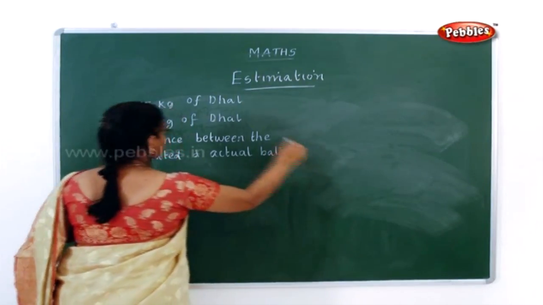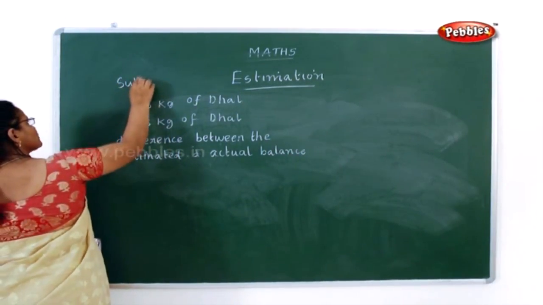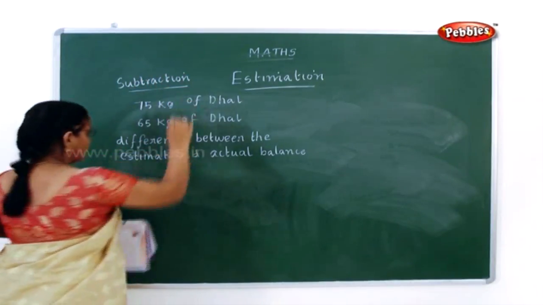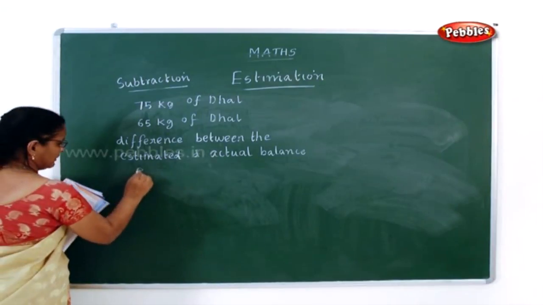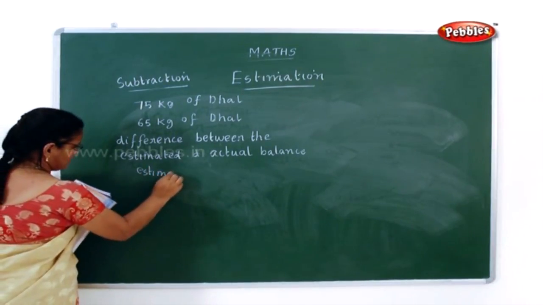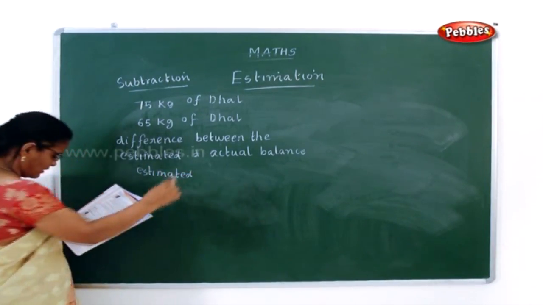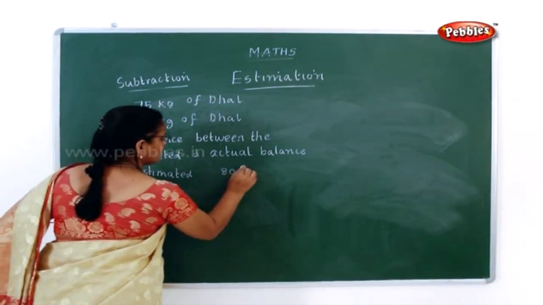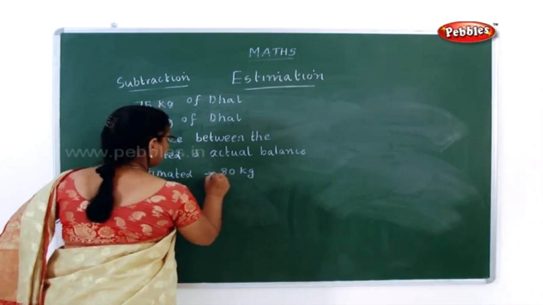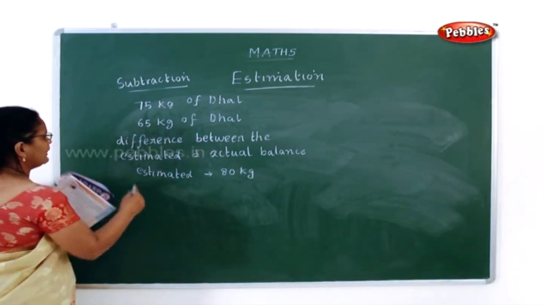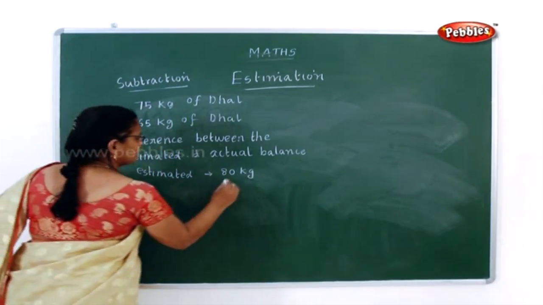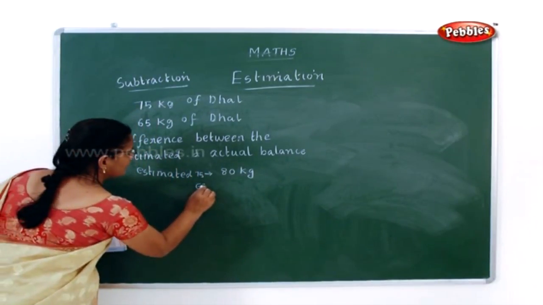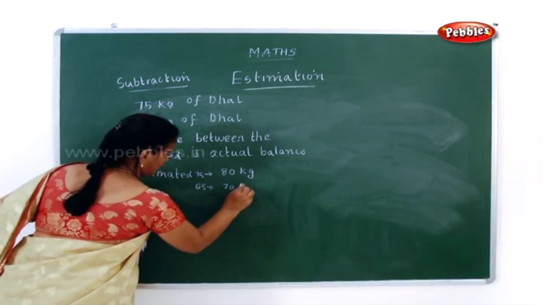Now how will you find out? This is subtraction. The first one we did was addition. Now this one is subtraction. Now what is the estimated amount here? In the beginning of the week, 75 can be rounded to 80 kg. Now in the end of the week, this 65 can be rounded to 70 kg.